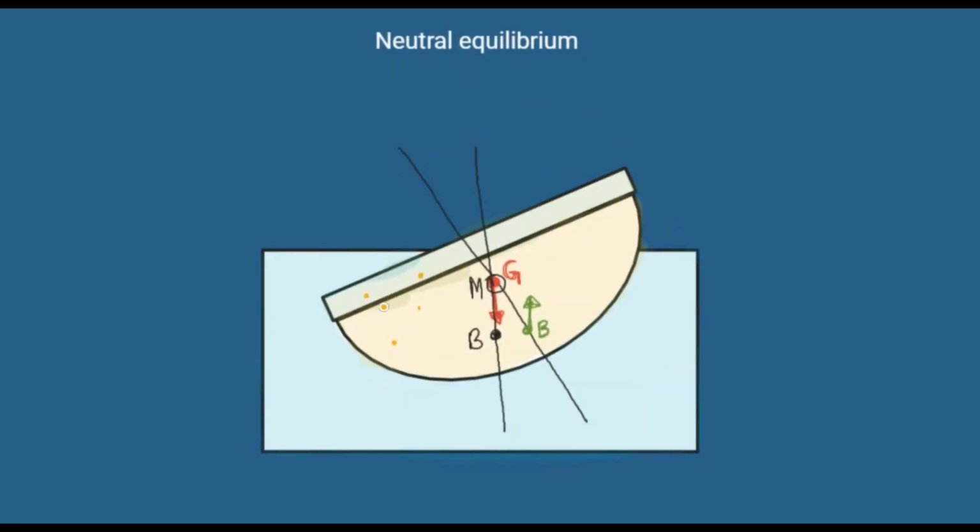If the mass distribution of this floating body is such that the metacenter coincides with the center of gravity, then the net force due to the upward thrust and weight of the body during any kind of tilt turns out to be zero. As a result, this floating body is said to be in a neutral equilibrium. And under neutral equilibrium, whatever be the kind of tilt, the body always regains its original position.